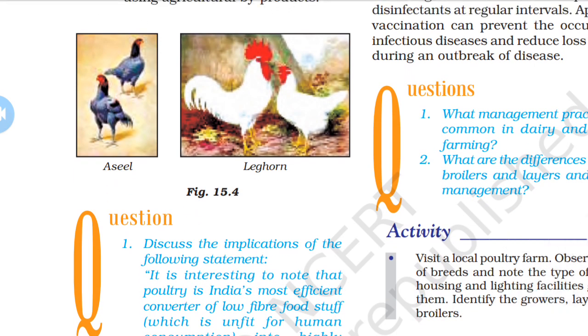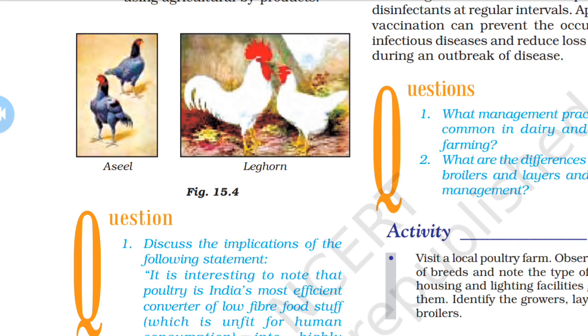Okay, good morning, friends. Last time we discussed chapter number 15, improvement in food resources. In this chapter, we start from poultry farming. Poultry farming is undertaken mainly for egg production as well as for chicken meat. To produce these, there are different species of hens: layers for the eggs, as well as broilers for the meat.